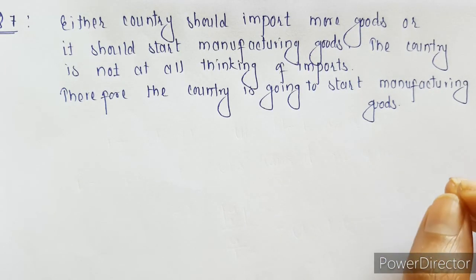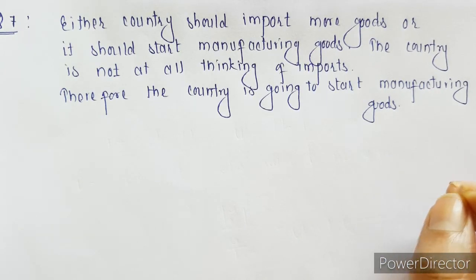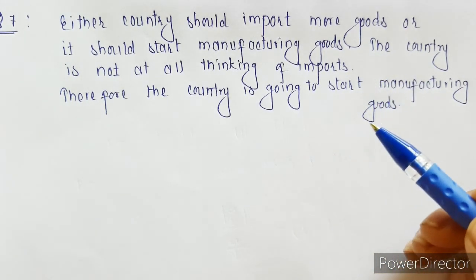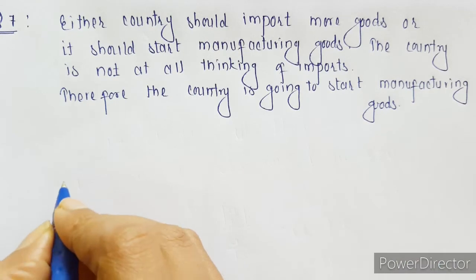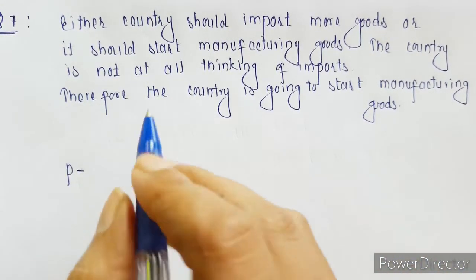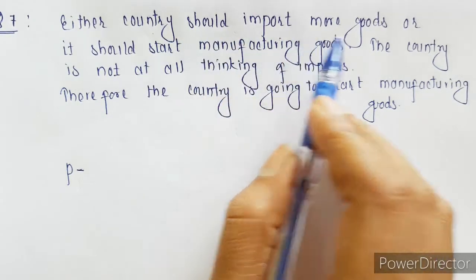The first thing is we have to write statements. We have to break this down in terms of P's and Q's. So I am taking the first sentence as P. Here we can take P as: country should import more goods.